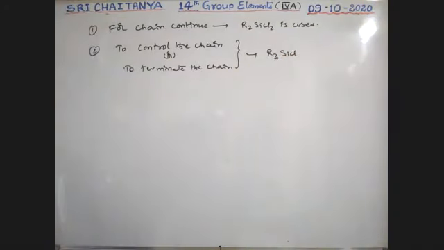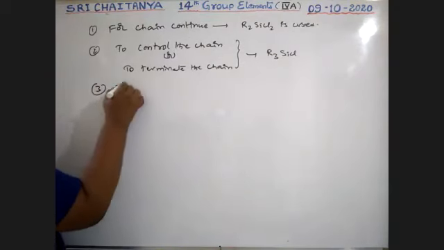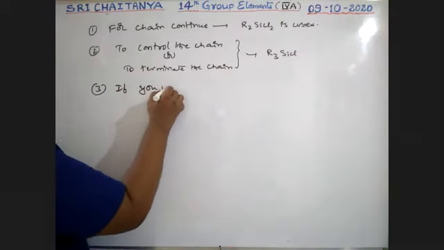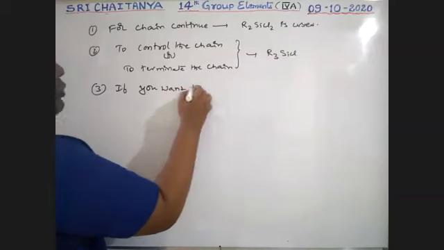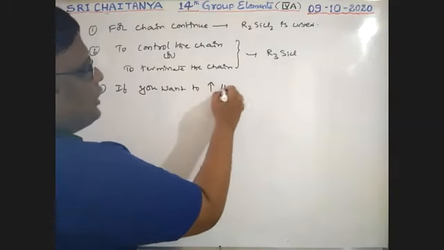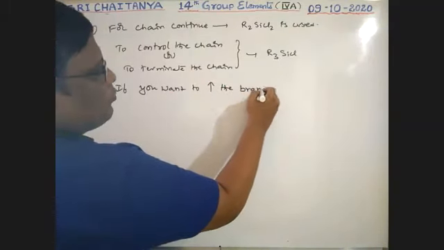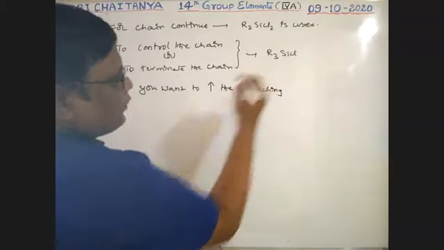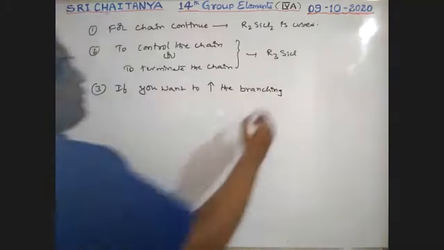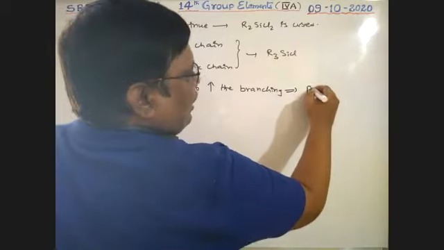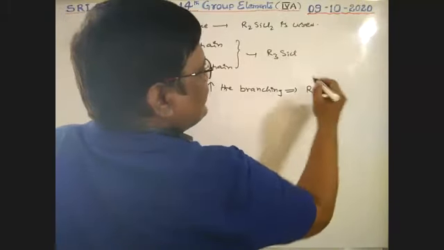Next, if you want to increase the branching, RSiCl3 is used.